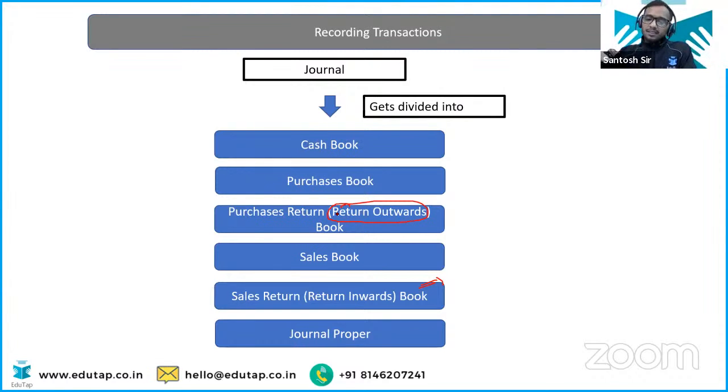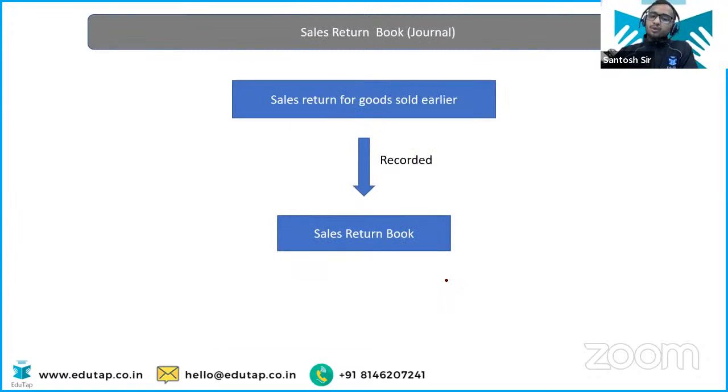Now, which entries are you going to enter here? Very easy. Earlier you made the sales on credit basis. Now you got the return from those sales. So you will enter it into the sales return book.